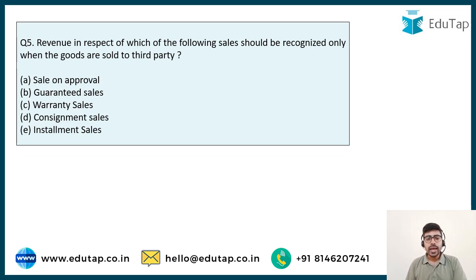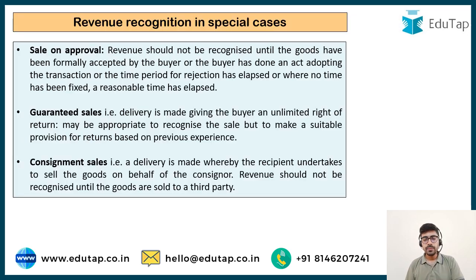Now moving on to the last question. Revenue in respect of which of the following sales should be recognized only when the goods are sold to the third party? Sale on approval, guaranteed sales, warranty sales, consignment sales, installment sales. So in which particular case are you going to book the revenue when the goods are sold to a third party? Just think about it logically. Just think about the meaning of these terms, and on the basis of it you can easily make out the right answer. So now let's talk about these special cases.